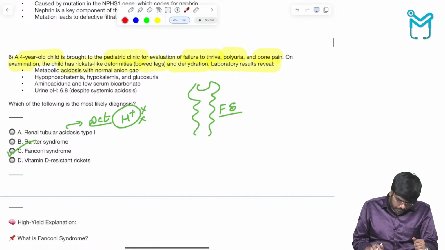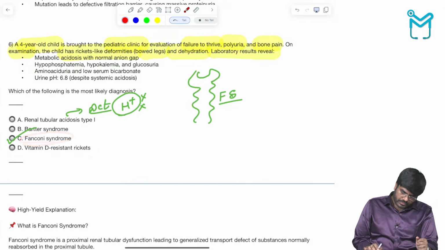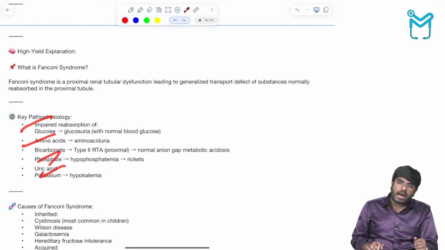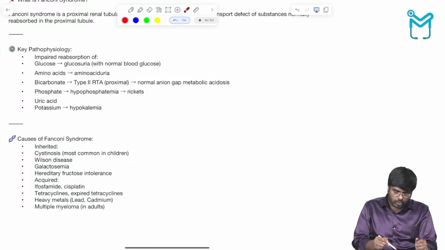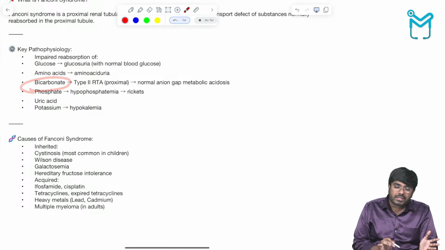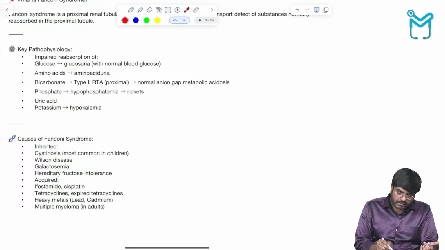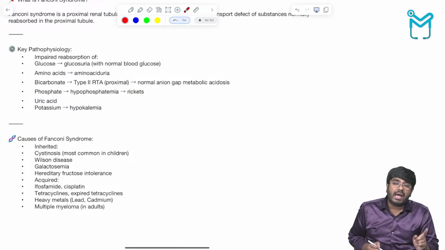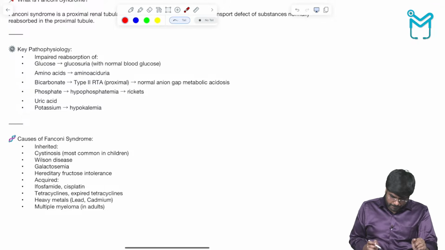Chalo, next: what is Fanconi syndrome, what happens in Fanconi syndrome, and what are its causes? Everything is given over here. Just now I have taught you that bicarbonate loss will lead to acidosis in the body, which is called RTA type 2, where there is a defect in the proximal convoluted tubule. RTA type 1 is a defect in the DCT.